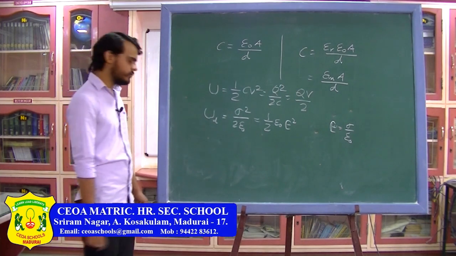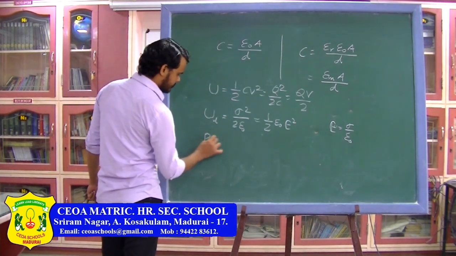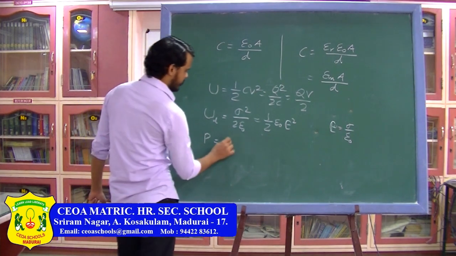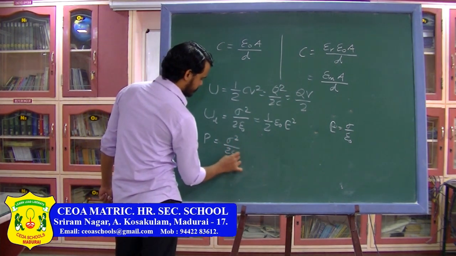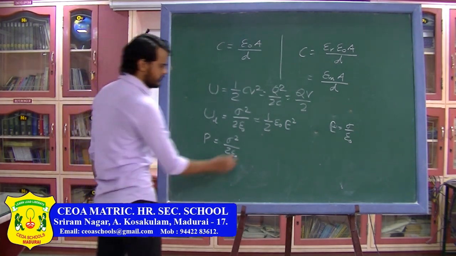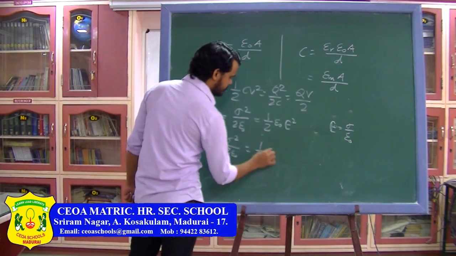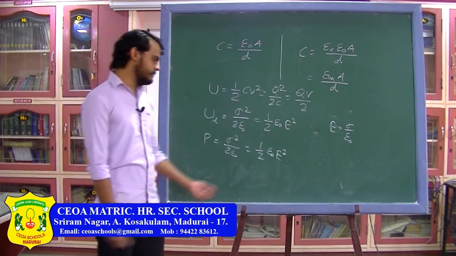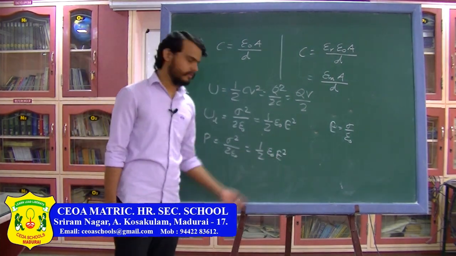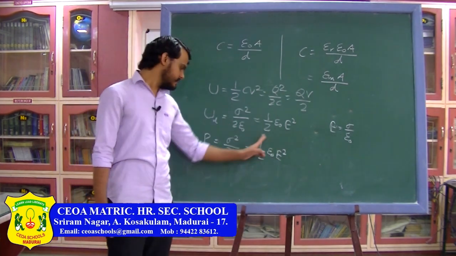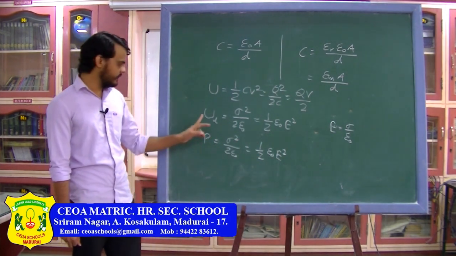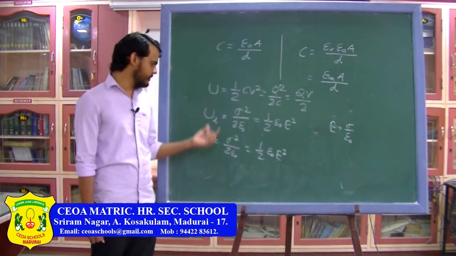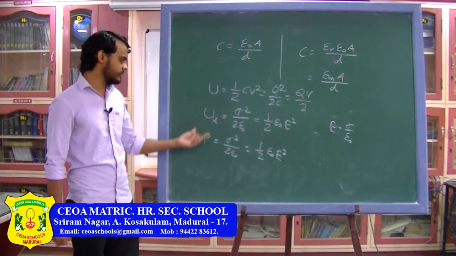Next, we found the force, or we can write pressure, exerted on the plates, which is sigma square divided by 2 epsilon naught, again called electrostatic pressure. The formula for this is again the same, half epsilon naught E square. So if the question asks what are the dimensions of 1 upon 2 epsilon naught E square, you can say the dimension of this quantity is equal to the dimension of pressure, and the dimension of pressure and of energy density between the capacitor plates is also the same.